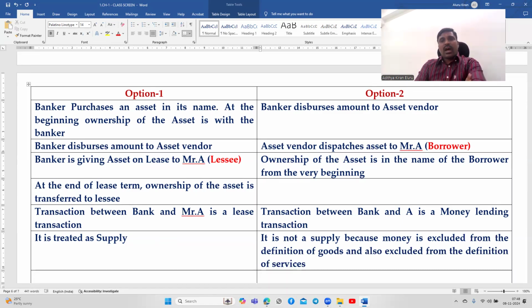Therefore, if you observe, at the end in both the options, A is becoming the owner of the asset. At the end, both transactions are the same. But initially, how the transaction proceeded is very important. What are the similarities in both the options? A is using the asset. A has not put any money at the beginning. A is becoming owner at the end of the term.